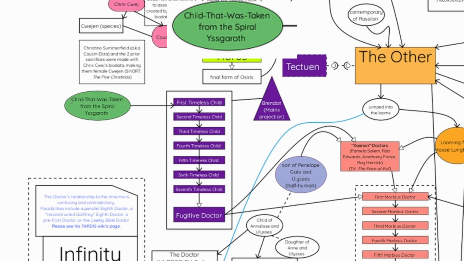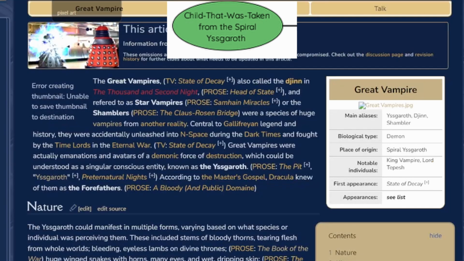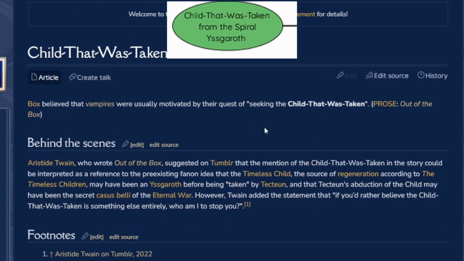the child there was supposedly the Doctor, because the vampires basically people. So there's also a theory that the war started because there was a child that was taken by Tecteun, right? Yeah. And they imply that, oh, maybe that child was the Timeless Child, and the powers of regeneration were ones that the vampires had before the war, which explains why the vampires and the Time Lords have 98% of the same DNA.